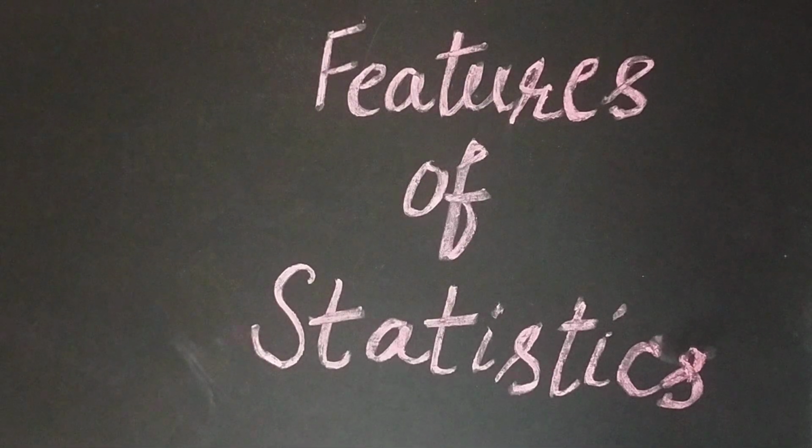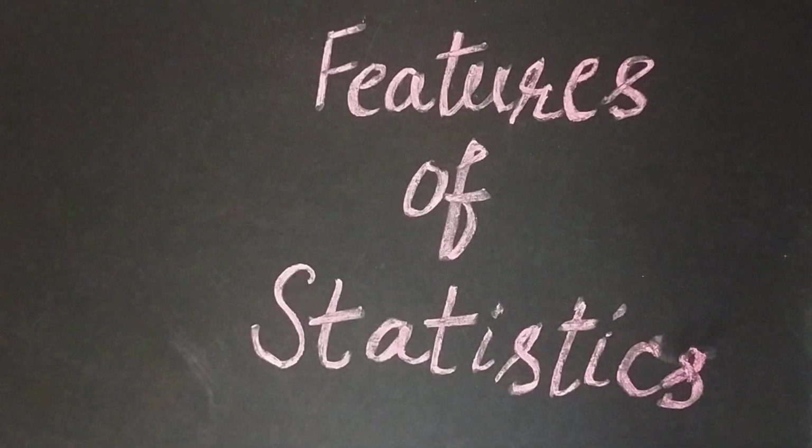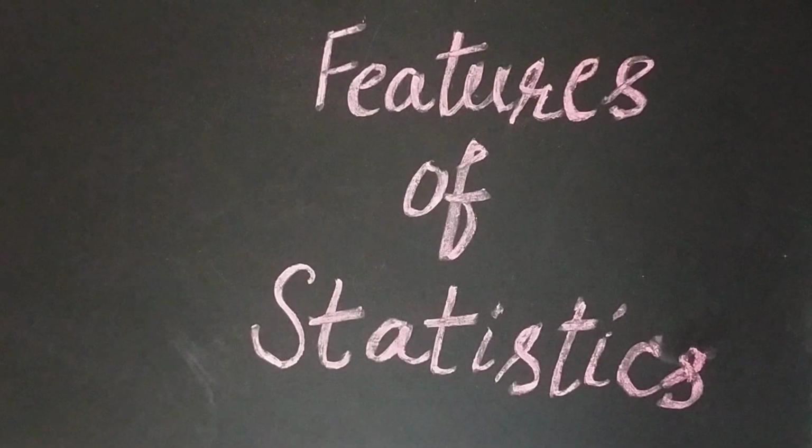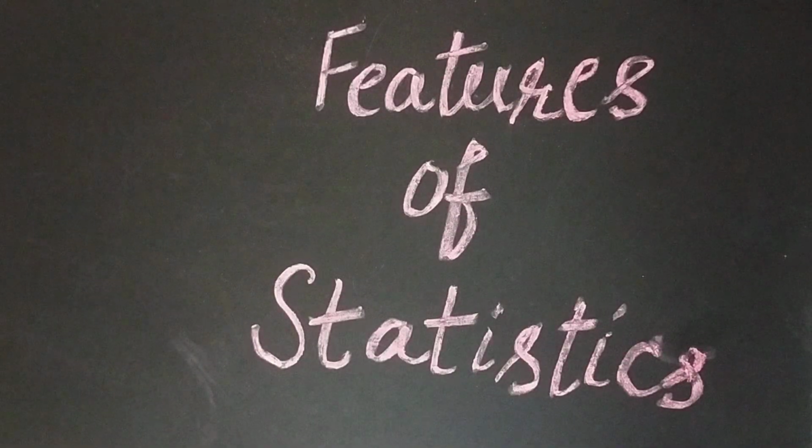Let us take the next characteristic. Statistics are enumerated or estimated according to a reasonable standard of accuracy. Now statistics are enumerated or estimated, but a reasonable standard of accuracy must be maintained. The degree of accuracy will depend on the nature and the objective of the study we have taken.